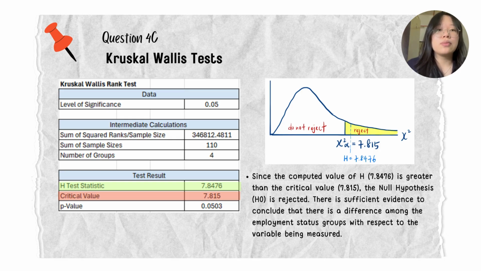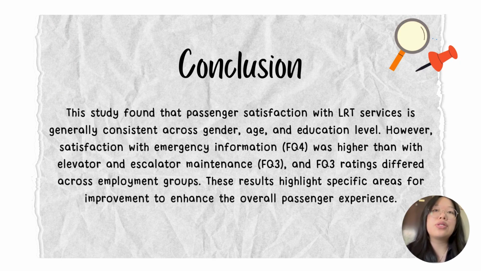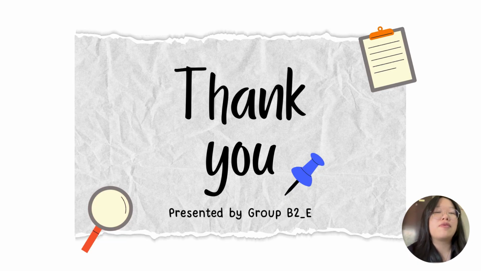variable being measured. In conclusion, this study found that passenger satisfaction with LRT service is generally consistent across gender, age, and education level. However, satisfaction with emergency information (FQ4) was higher than with elevator and escalator maintenance, which is FQ3, and FQ3 ratings differ across employment groups. These results highlight specific areas for improvement to enhance the overall passenger experience. So that's for us. Thank you.